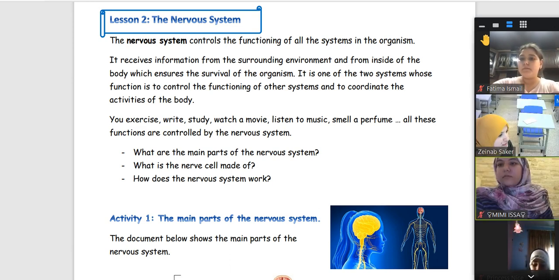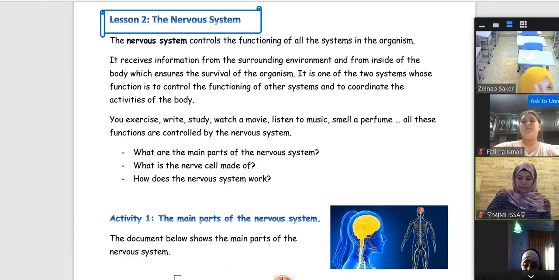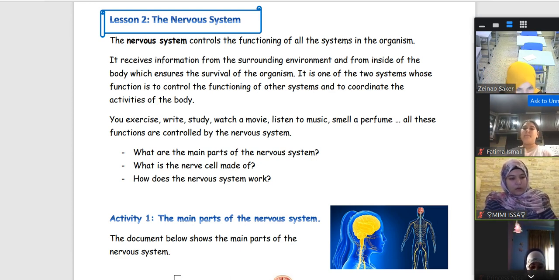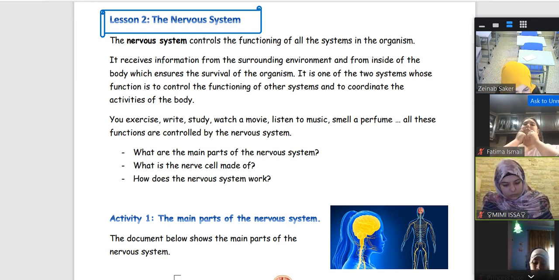So, the nervous system is not the only system in our body, because we have many systems, and we have mentioned before in our copybooks about 10 systems and stated their roles.